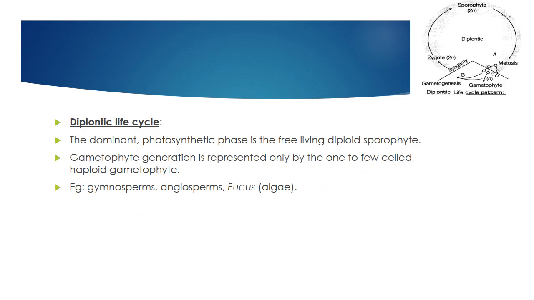Next, diplontic means exactly the opposite of the haplontic life cycle. Here the dominant phase is the diploid sporophyte. You can see in the diagram that 2n occupies about 90% of the diagram, whereas 10% is occupied by the small n, the haploid phase. Gymnosperms and angiosperms exhibit the sporophyte stage, that is, the diplontic life cycle. Very simple. If you see gymnosperm or angiosperm, you see the diplontic life cycle. Sporophyte is the main plant body.